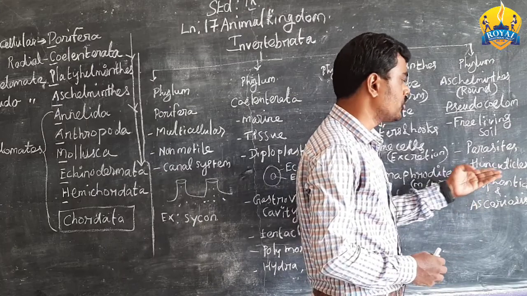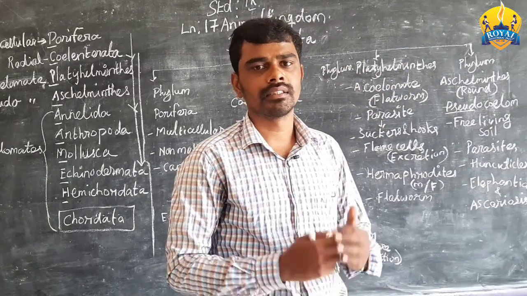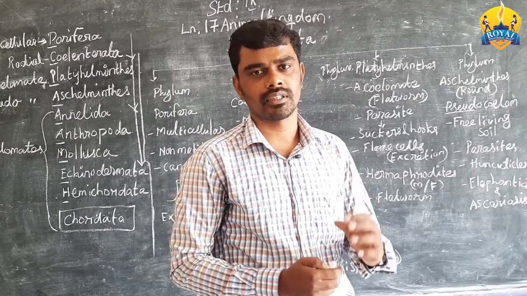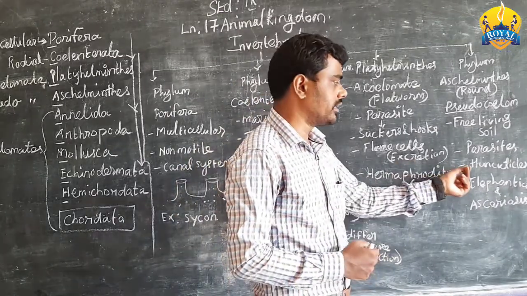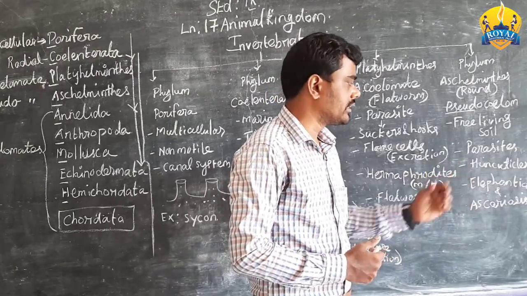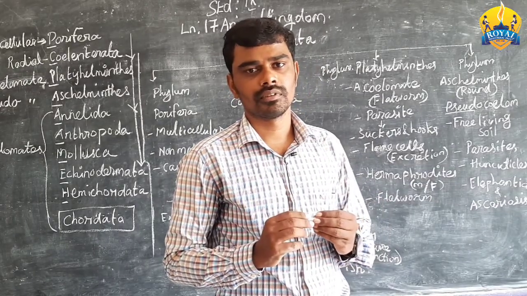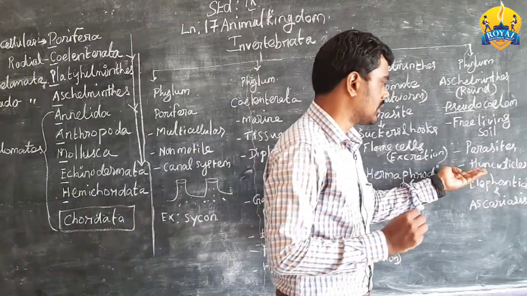And next, thin cuticles are present for protective purposes. That thin cuticle, a hair like structure, is present on the surface of the body in that worm, which is known as cuticles.